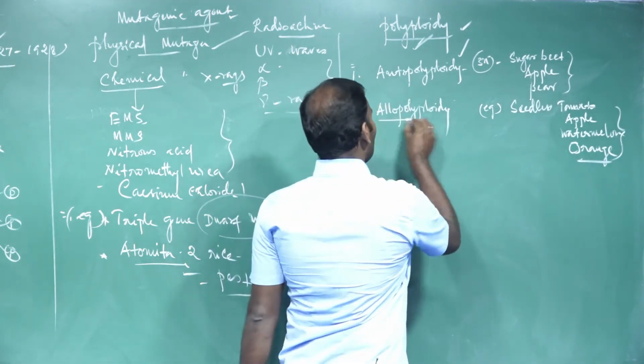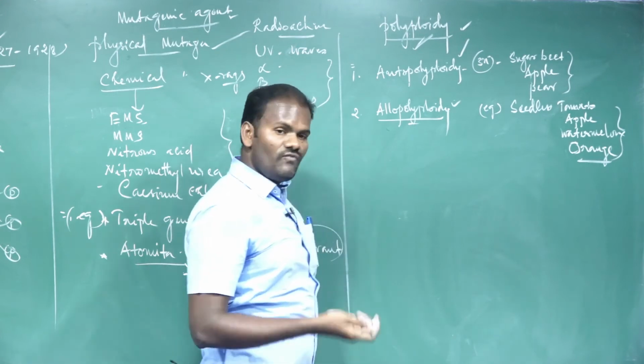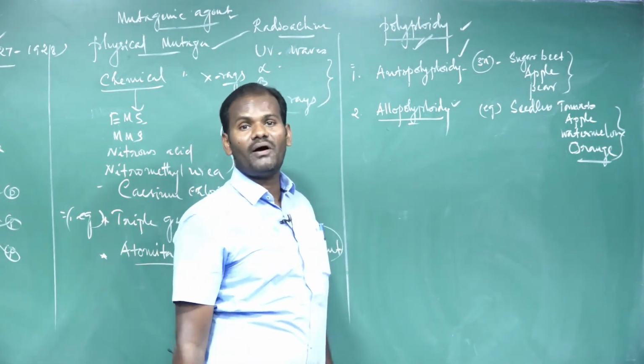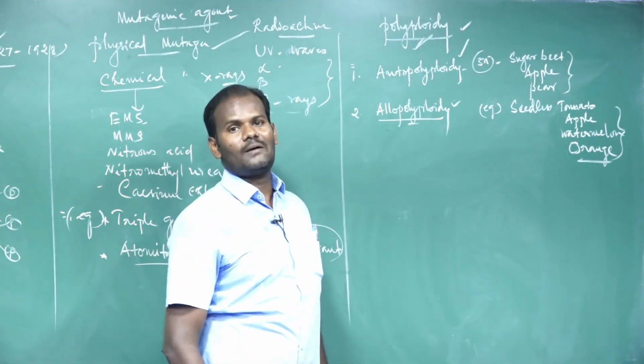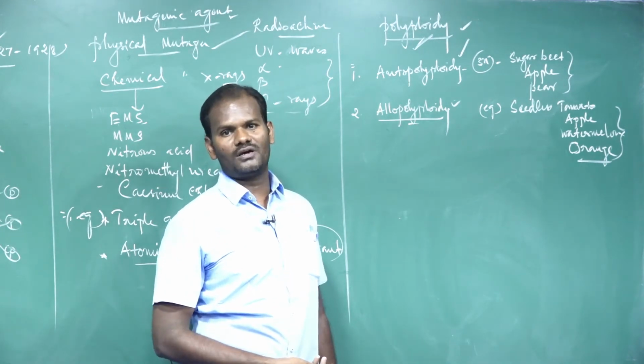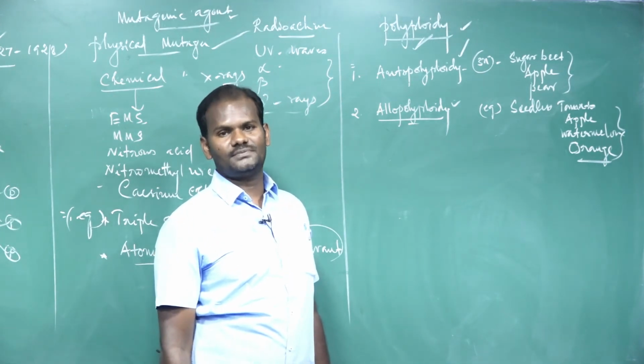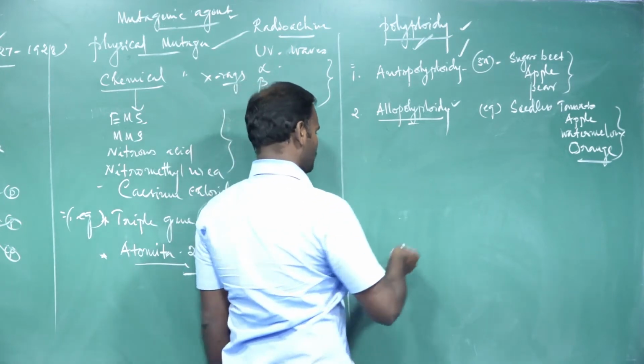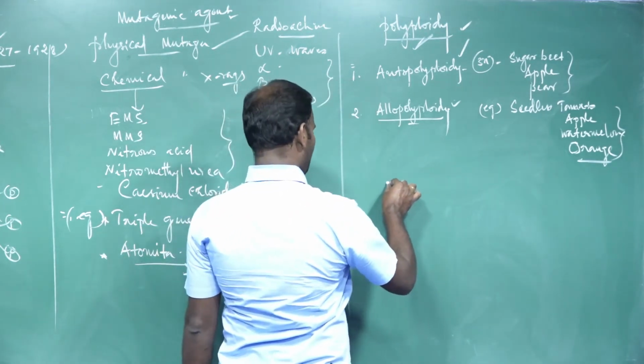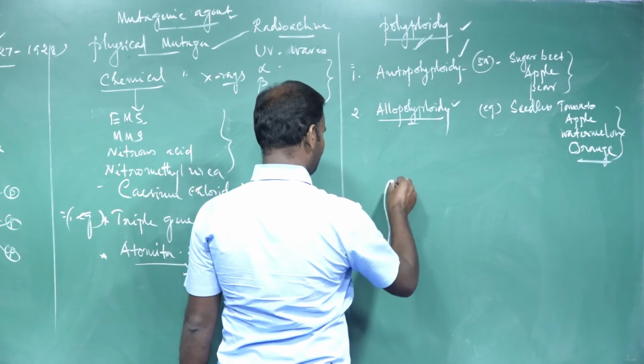Then allopolyploidy. We have to induce polyploidy in the useful crop plant. How do we induce polyploidy in a useful crop plant? By using the chemical substance called colchicine. For example, it is easier to understand this way.